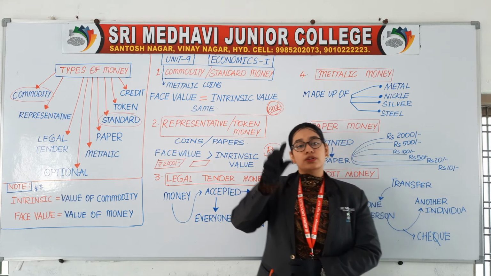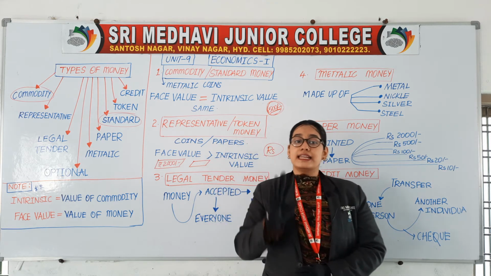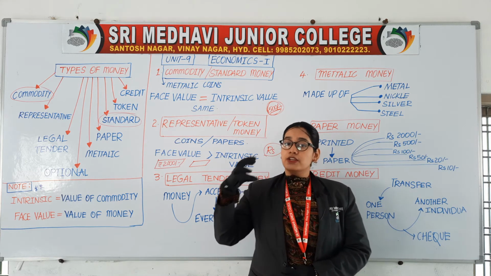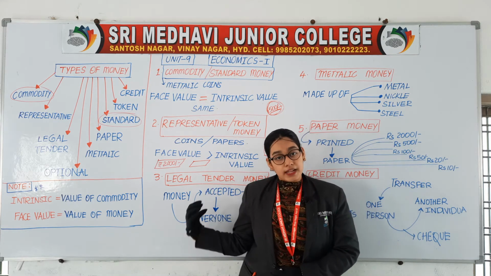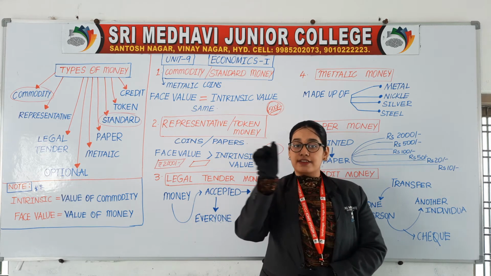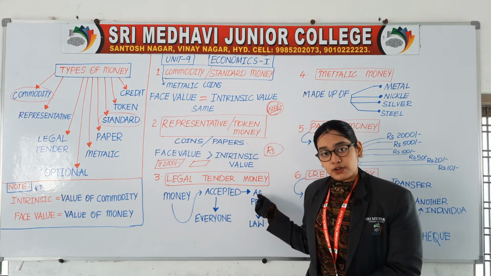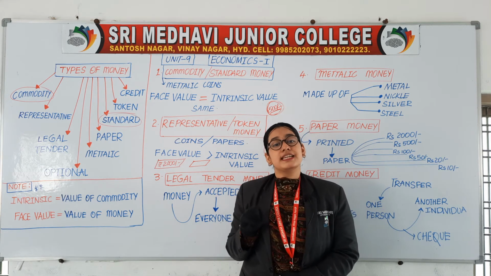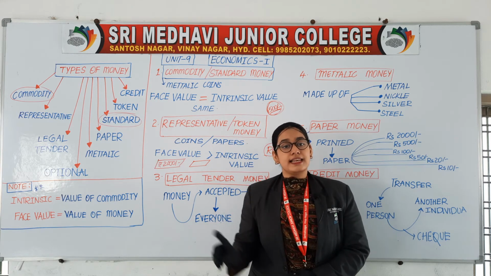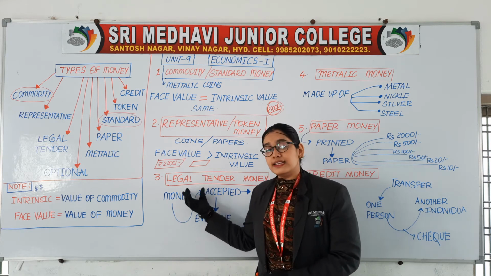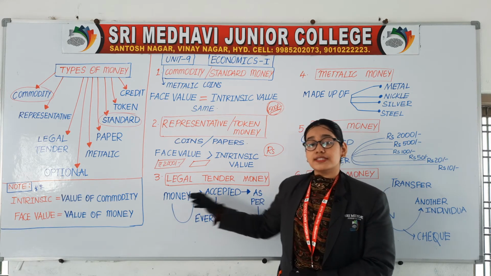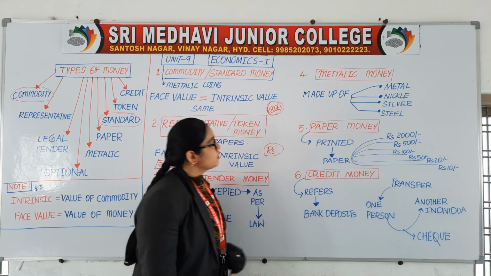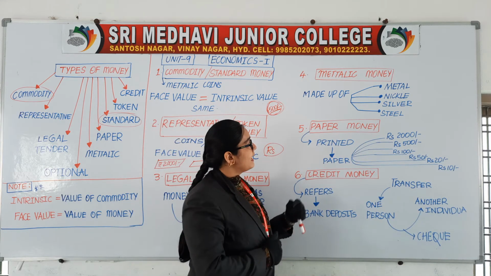Like in all our notes, we have a particular design at the backside. If every note is having the same design and the same picture of Mahatma Gandhi, and every note is having all the details which are written as per the law, then everyone will accept those notes. If some thing is missing in that, then that note is illegal. So legal tender money means the money which is acceptable by everyone as per the law.